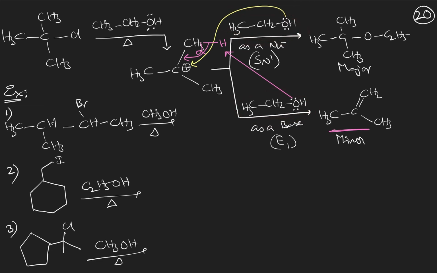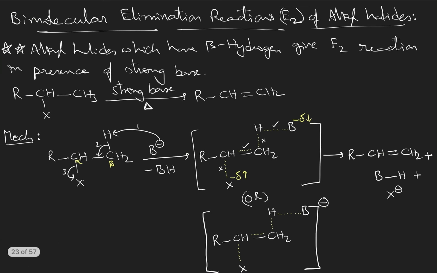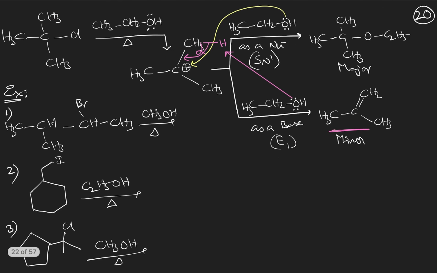Obviously as a nucleophile, no? So therefore the substitution product becomes major and the elimination product becomes minor. And for this reaction I have given some examples also for your practice, and then I will discuss the answers. Okay, so this is part 1 of elimination reactions, unimolecular elimination reactions of alcohols, ethers and alkyl halides. Okay.